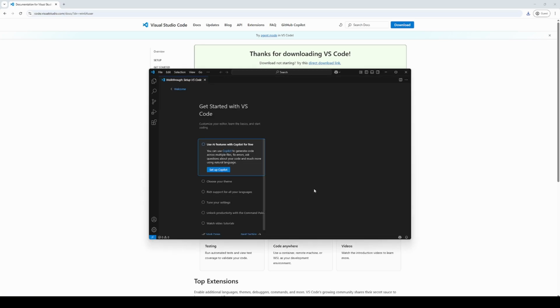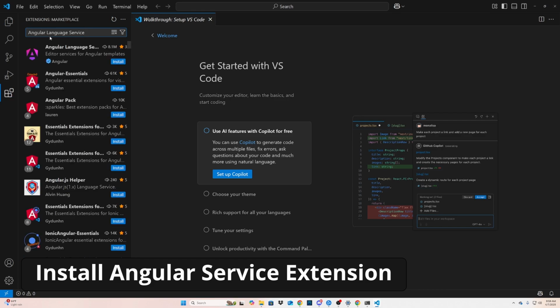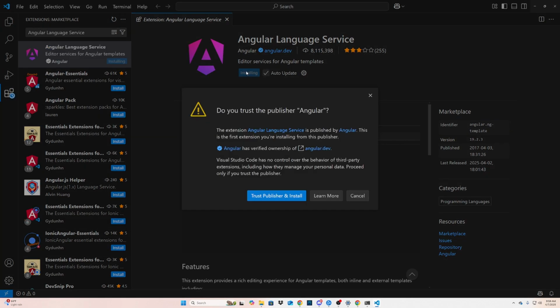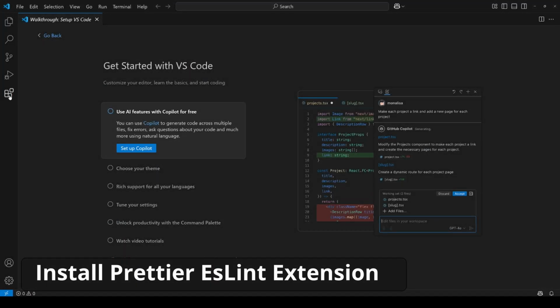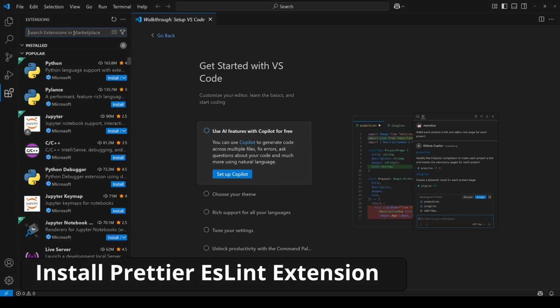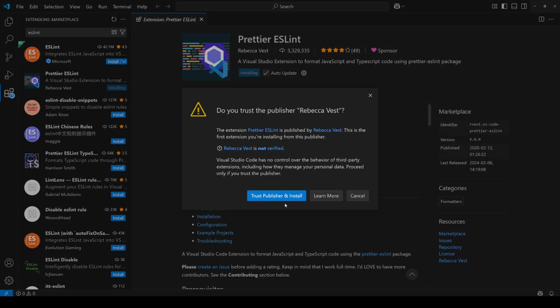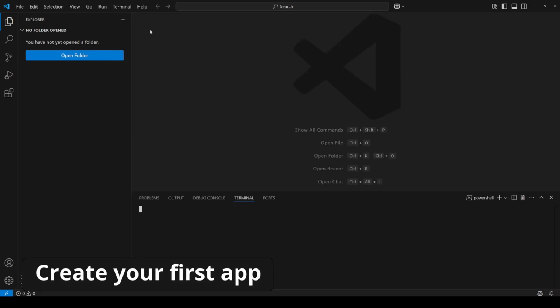Okay, cool. Now that it's done, open it up and we'll install some super useful extensions. First one is Angular Language Service. This extension gives us autocomplete, type checking, error detection, and hover documentation for Angular code. Next are Prettier and ESLint. These extensions will help us format our code and keep it neat. Now that that's done, we're ready to make our first project.